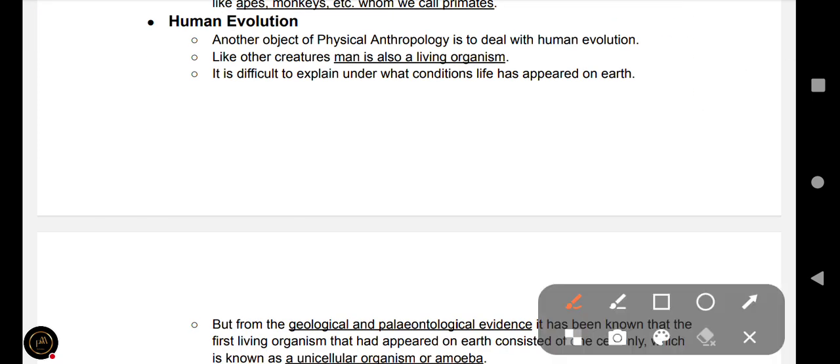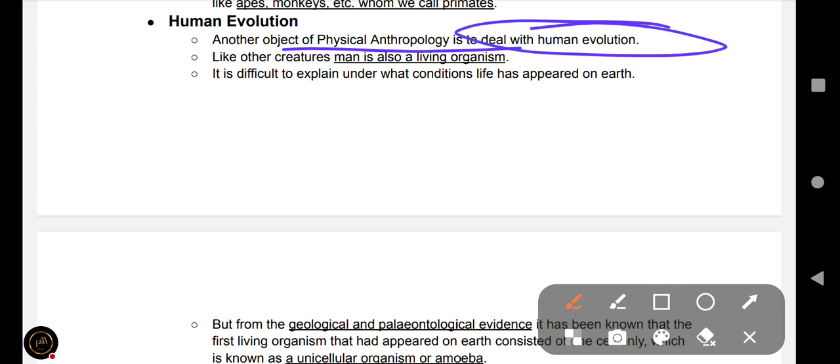Human evolution. Another object of physical anthropology is to deal with human evolution. This concept was given by Charles Darwin, which we will understand in the next chapter. Okay, so like other creatures, man is also a living organism. It is difficult to explain under what conditions life has appeared on earth.